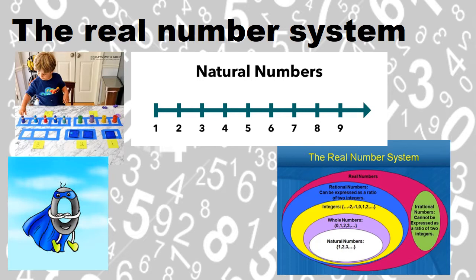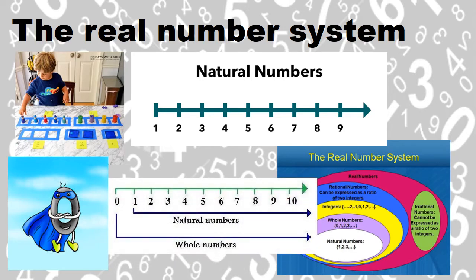So, is 6, 7, 8 a whole number? Yes, it forms part of the whole numbers. But if I say to you 0, is 0 a natural number? No. 0 won't be a natural number, but it is indeed a whole number. 0, 1, 2, 3, 4, 5, 6, 7, those are all classified as whole numbers. And I'll show you now how to remember them, so don't stress if you don't get it yet.